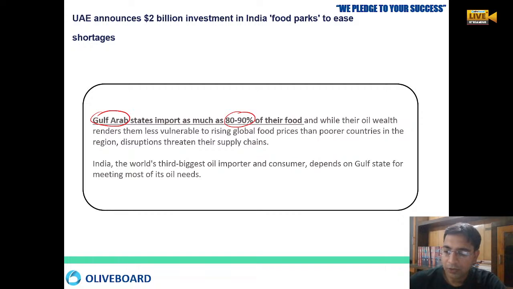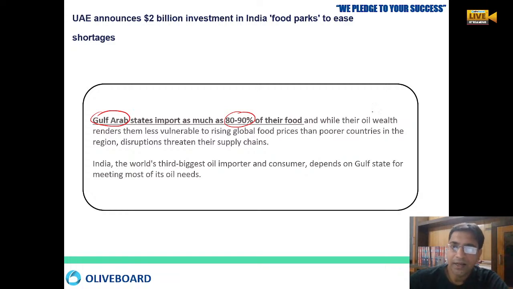So if any kind of food security issue happens, they will become vulnerable to it. That is why these Gulf states are investing in other countries in order to get security for themselves. So the United Arab Emirates is investing $2 billion in India to make sure that they remain food secure.